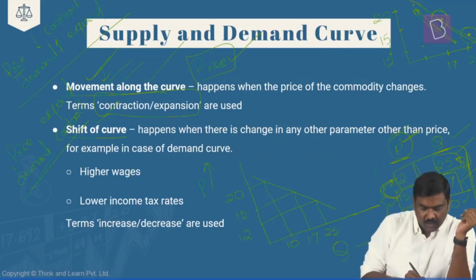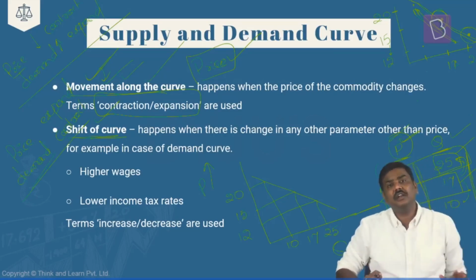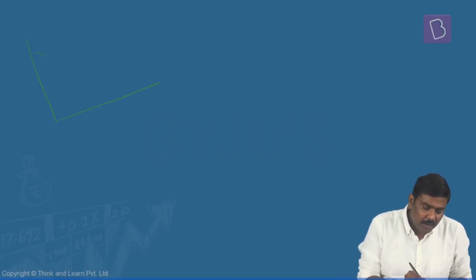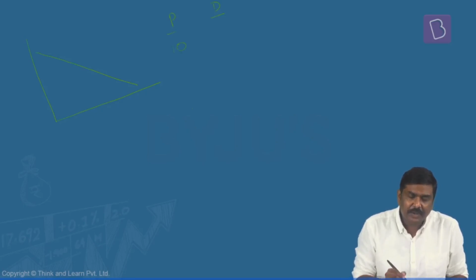Now in addition to this, there is also a concept called a shift of the curve. Now in case of shift of the curve, what happens? Let's draw a demand curve here. Imagine this is a demand curve for a particular commodity in the market, downward sloping. At different price levels, there is a different quantity being demanded. Let's say hypothetically, the price as well as the demand combination is like this. If the price is 10 rupees, demand will be 20 units.